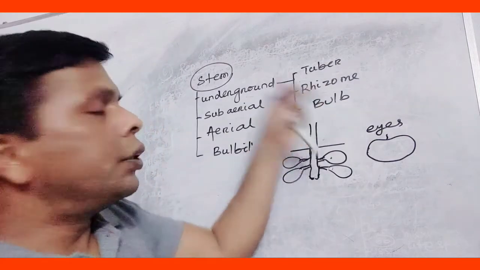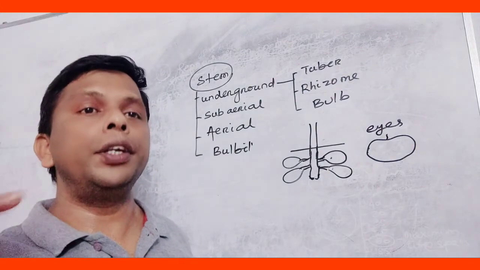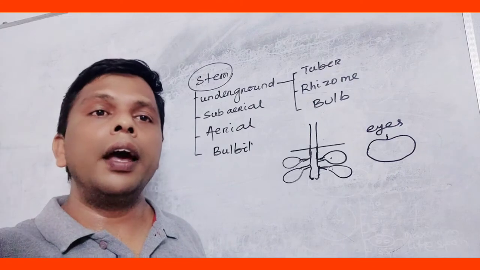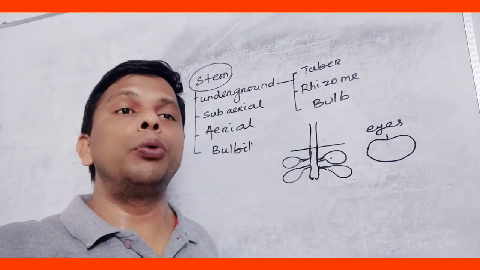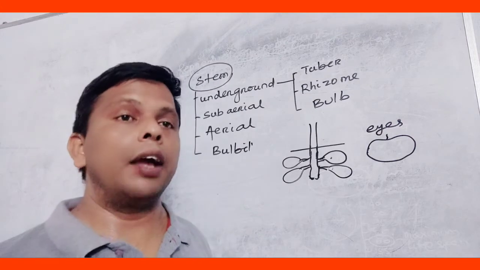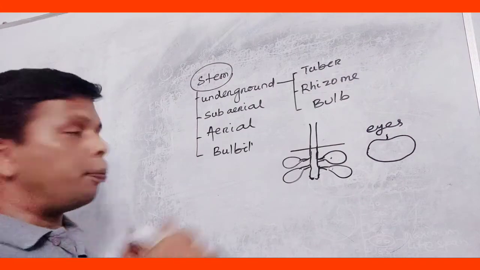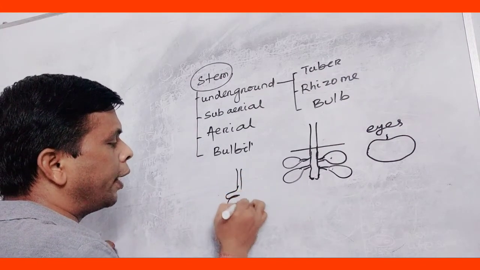Then come to the second part, that is rhizome. What do we mean by rhizome? The rhizome is a perennial underground stem. Perennial means which remains always throughout its life. Suppose this is the underground perennial part.